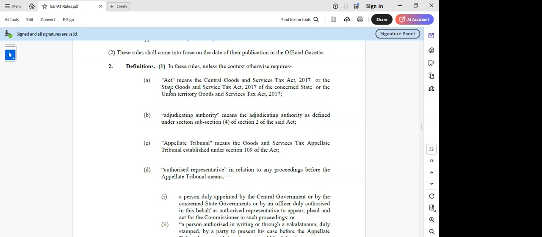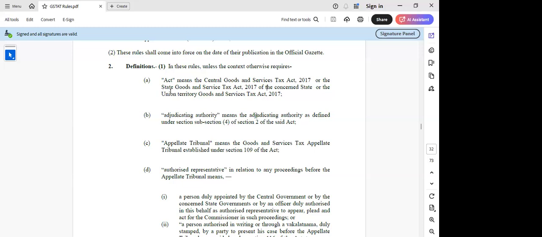Basically, the hearings of the appeal will be made as follows. If the appeal involves tax, ITC, fee, or fine up to 50 lakh rupees, and it does not involve any major question of law, then it will be heard by a single member bench. And in all other cases, it will be heard by one judicial member and one technical member. So these are some brief provisions.